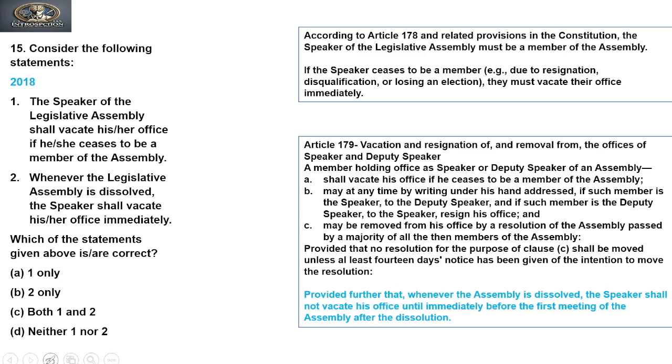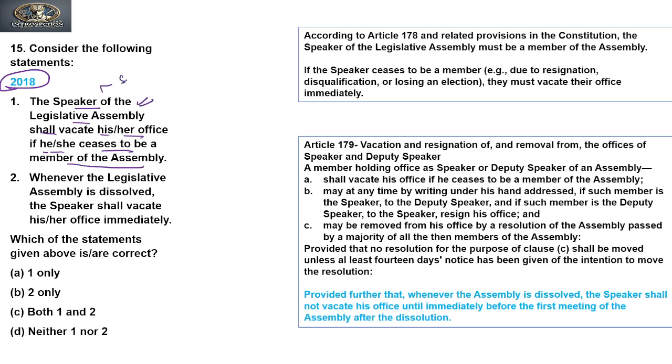Let's move to the next question. The next question was asked in 2018. Now let's see the question. Consider the following statements. There are two statements, and this is again related to the Speaker, that is, the presiding officer of the State Legislative Assembly. The Speaker of a Legislative Assembly shall vacate his or her office if he or she ceases to be a member of the Assembly. Yes, it is true.